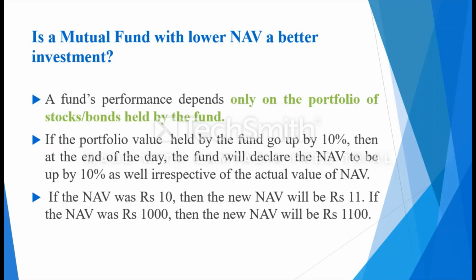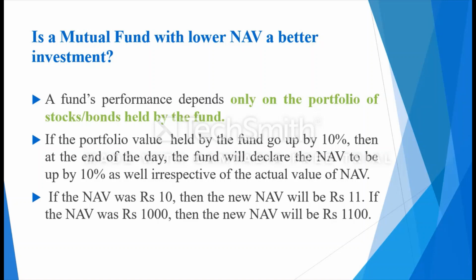This can work in the normal share market, where the prices of shares are determined by demand and supply. Here, the price of the unit is not determined by demand and supply. Rather, whatever number of units an investor requires, those units are created. So there is no restriction on the supply side of unit creation. In the share market, there is. Every day shares are not created. It is between demand and supply that share prices fluctuate, and therefore this logic can work there, that a share at present is underpriced or undervalued. In the case of a mutual fund, this logic will never work.